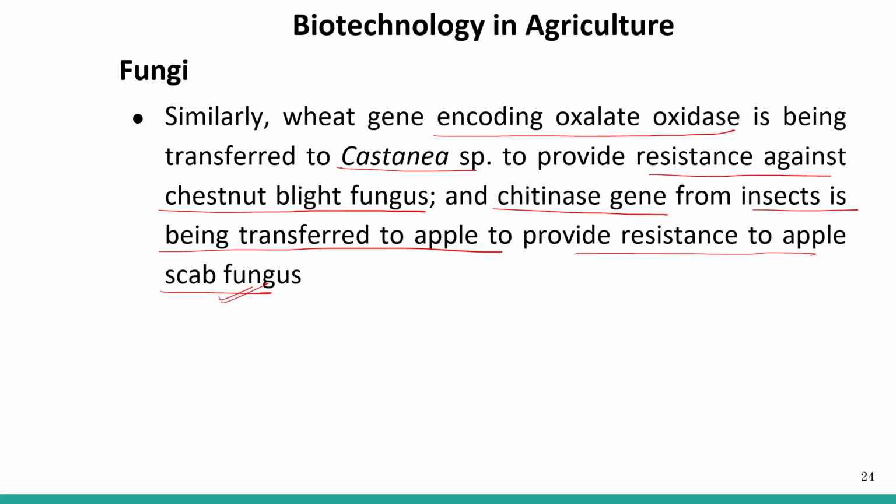So now you can understand that the gene which encodes the chitinase enzyme has been taken from the insect and transferred to the apple. Now this apple has resistance against apple scab fungus, okay?